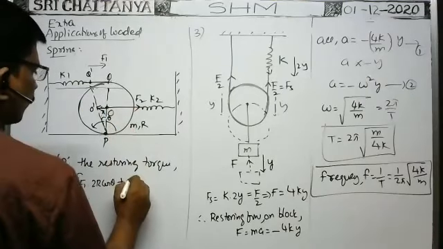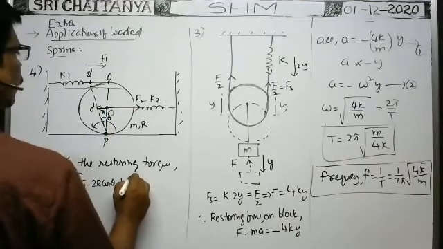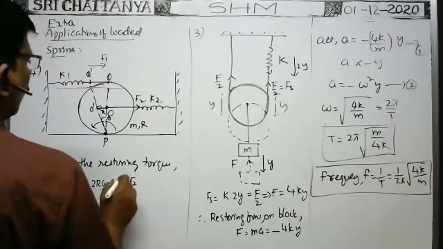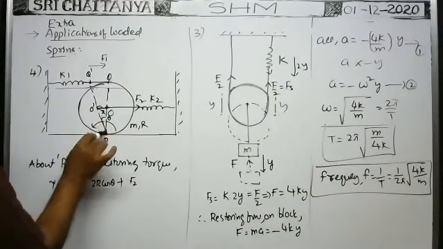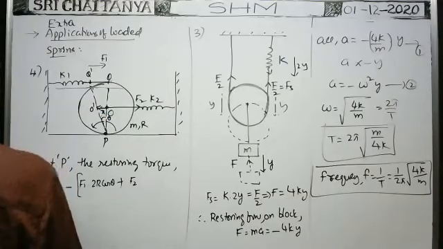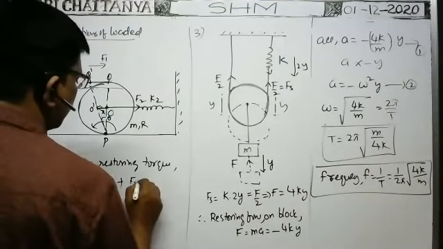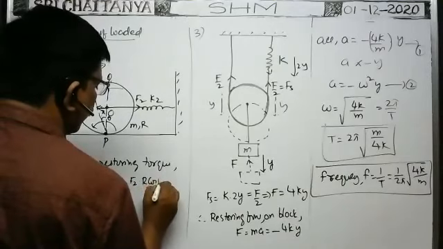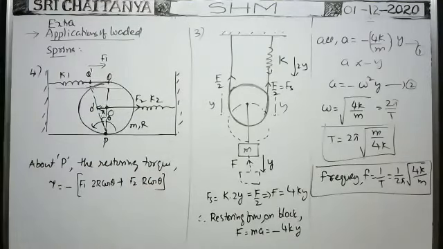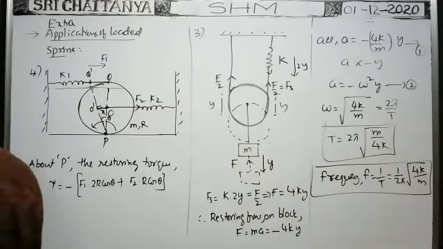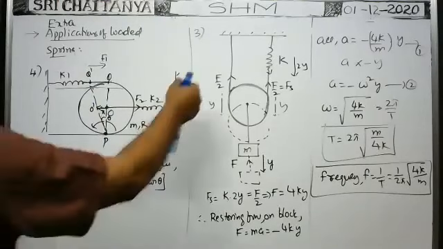The torque due to this force means force F2 into the perpendicular distance. What is the perpendicular distance? It is smaller, that means r cos theta, no? So you write F2 into r cos theta. It is the restoring torque that acts on the disc or body.